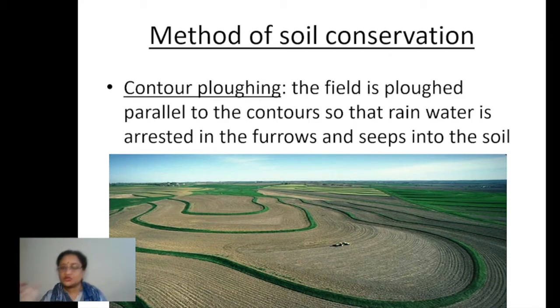That is one thing. The soil it is carrying is dropped down there only. Number two, the speed of the water coming down is reduced a lot.